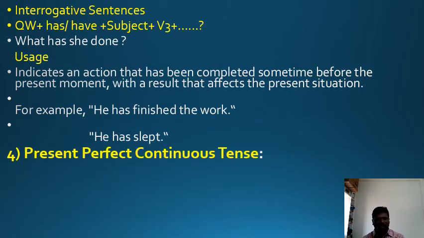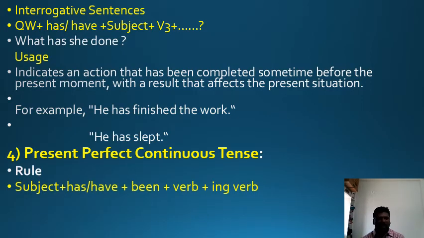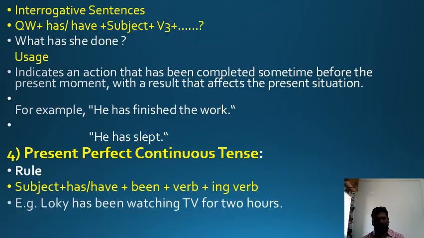Present perfect continuous tense. The rule: present perfect continuous tense is formed by using has or have plus been plus the verb plus ing form. Let me explain with one example. Lokesh has been watching TV for 2 hours. How is present perfect continuous tense formed? By using have or has, been, and the ing form of a verb. Okay, try to understand. Good.